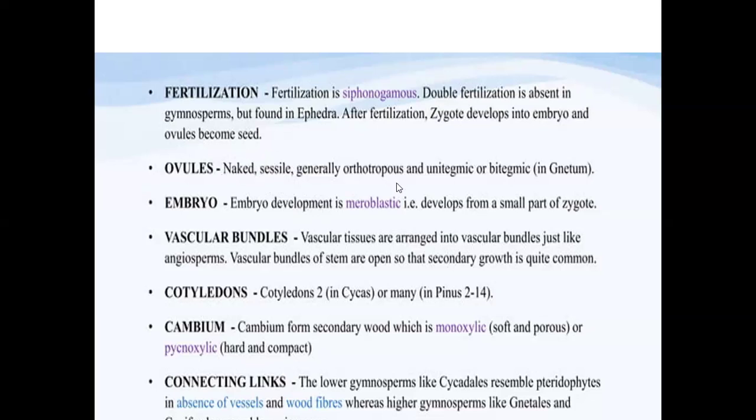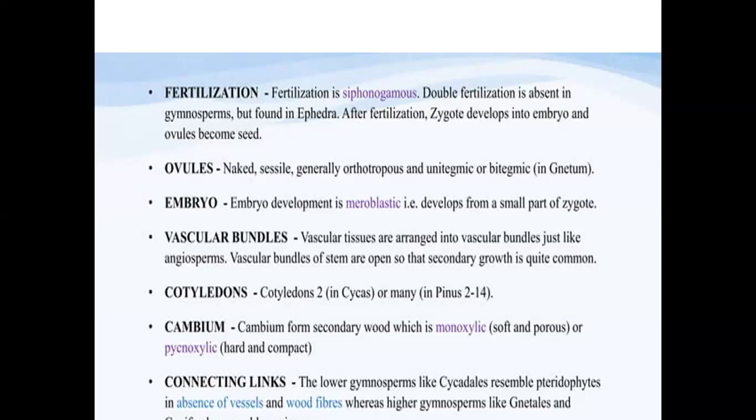Generally, these ovules are of the orthotropous type, that is, the straight ovule. These ovules can be unitegmic or bitegmic, that is, the presence of only a single integument, or two integuments in case of Gnetum. And after the zygote is formed, it develops into the embryo. The embryo development is referred to as meroblastic embryo development, in which the embryo develops from only a small part of the zygote.